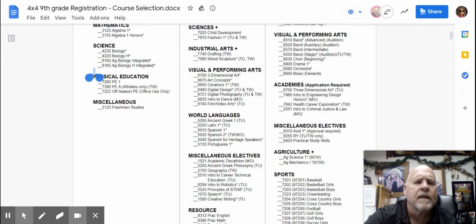The other thing I want you to take notice of is some of these classes, as I'm pointing to, like digital design, it says TU and TW. Those classes for digital design are only offered at Tulare Union and Tulare Western. So if you happen to be going to Mission Oak, you would not be allowed to choose that class. Mission Oak, however, has Intro to Dance, but it does not offer that class for Tulare Union or Western. So as you choose your classes, you may want to take a look and make sure it's offered at the campus that you will be attending of the 3 comprehensive sites.